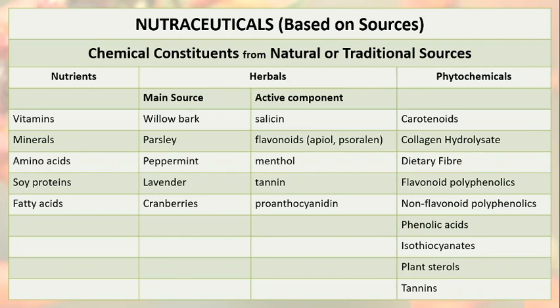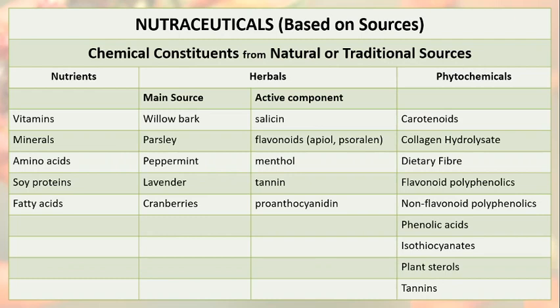Some examples are willow bark, that is Salix nigra. It has an active component, salicin, which is anti-inflammatory, analgesic, antipyretic, astringent and anti-arthritic. Parsley, as we know, is a very famous herb.